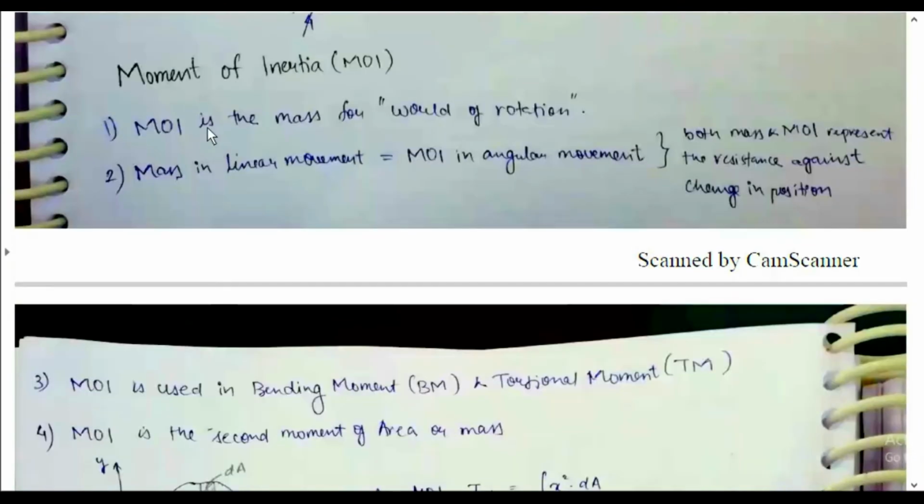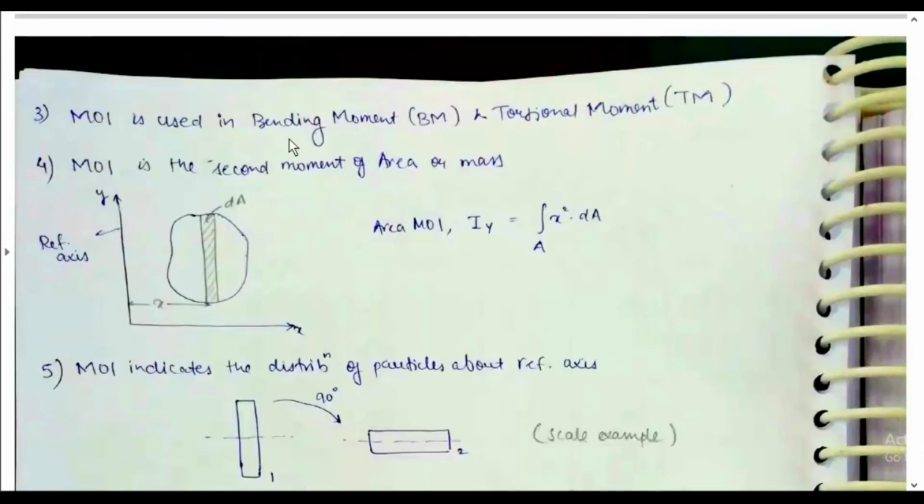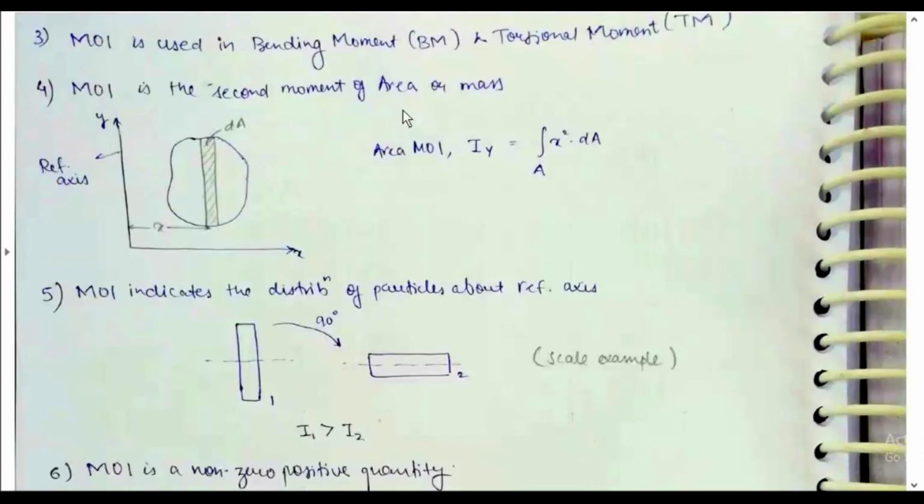Moment of inertia. Moment of inertia is the resistance of mass about the axis of rotation. Mass in linear motion corresponds to MOI, moment of inertia, in angular motion. Both mass and MOI represent resistance against change in motion. MOI is used in bending moment and torsional moment. MOI is the second moment of area or mass.